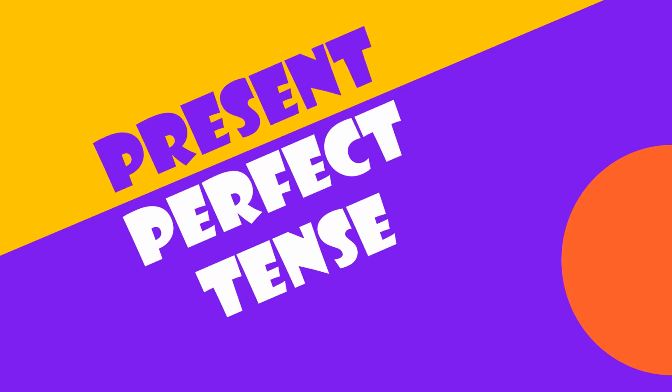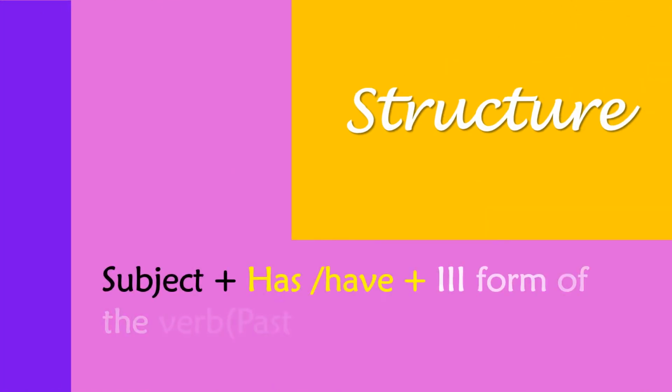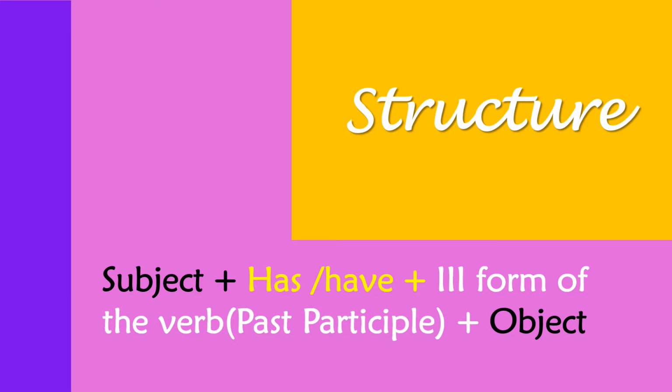Now, what is the present perfect tense? It shows action in the indefinite past. It is also used to show action that began in the past and is still continuing into the future. To make the present perfect tense, we use has or have plus the past participle. So the structure of the present perfect tense is subject plus has or have plus third form of verb, that is the past participle form, plus object.